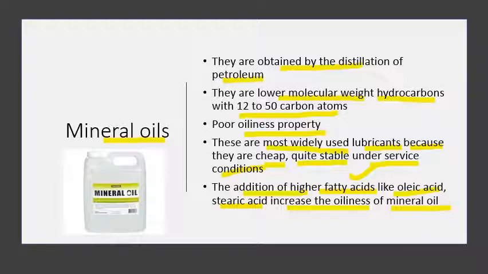So by improving the oiliness, we can easily use the mineral oil as a lubricant, and the oiliness can be improved in two ways. Either you add the higher fatty acid directly to the mineral oil, or we can add vegetable and animal oils. By adding vegetable and animal oil, we can enhance the oiliness of the mineral oil, so that it can be used as a lubricant.